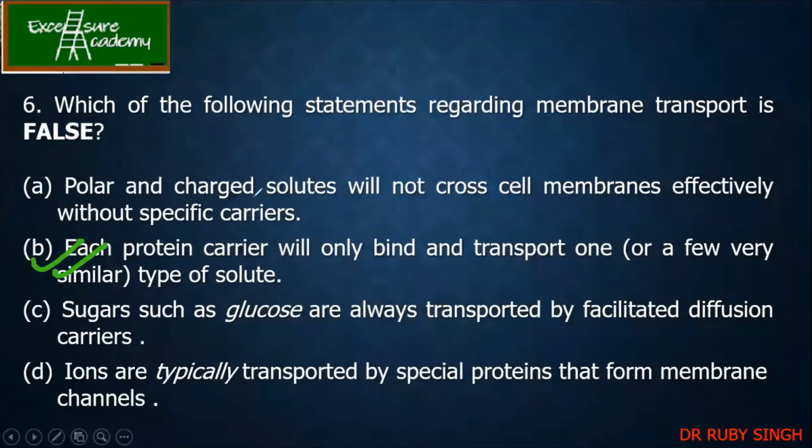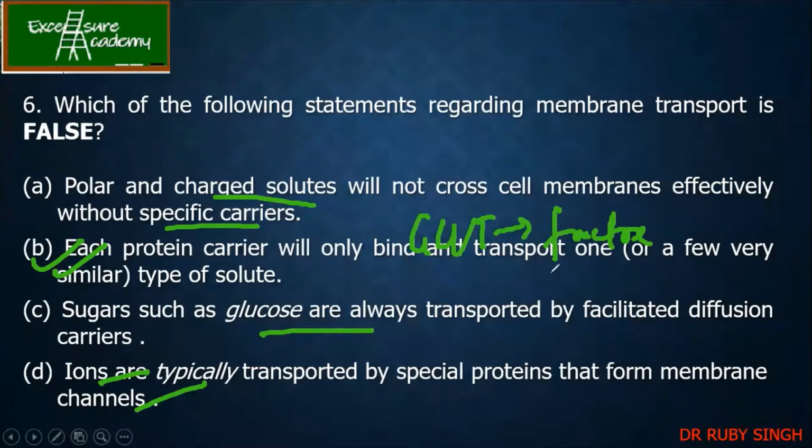Because the rest are all true. Polar and charged molecules cannot pass without specific carriers. Sugars always need transportation by facilitated diffusion. Ions need channels, right? Now in this case, the protein carrier will only bind and transport. Sometimes even the GLUT transporters can bind to fructose also, mannose also, right? So over there the specificity is less. Good.